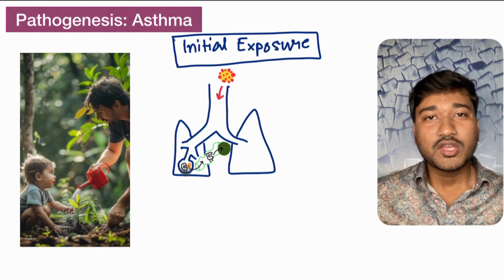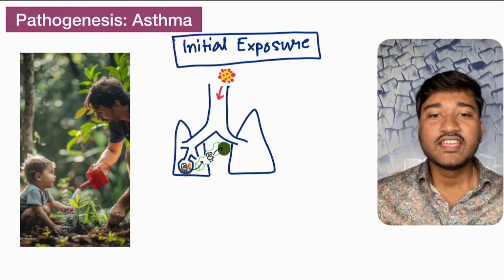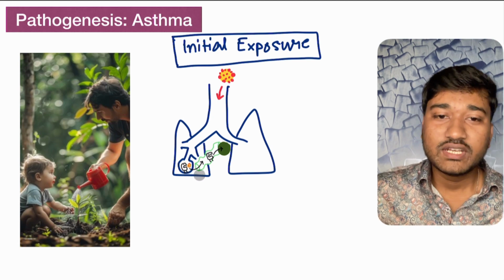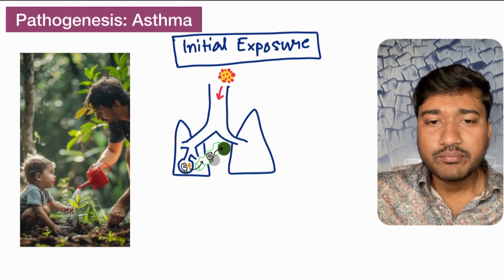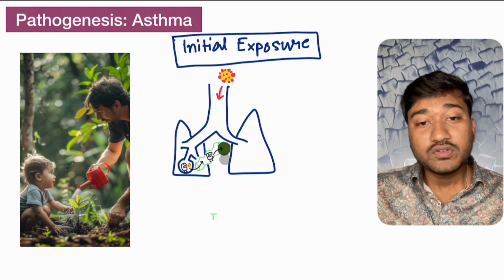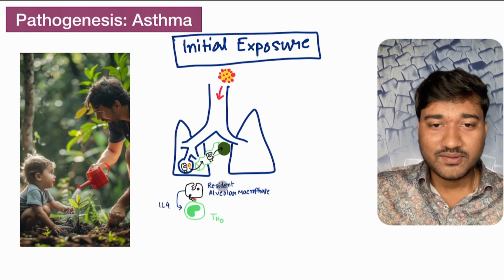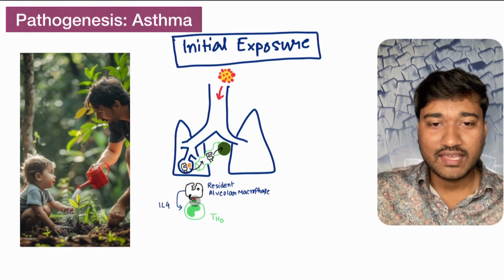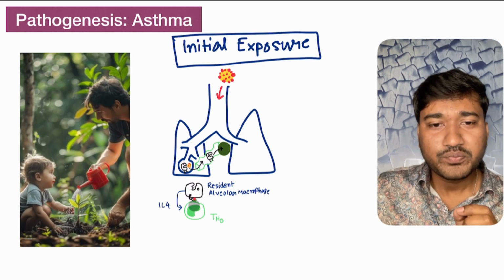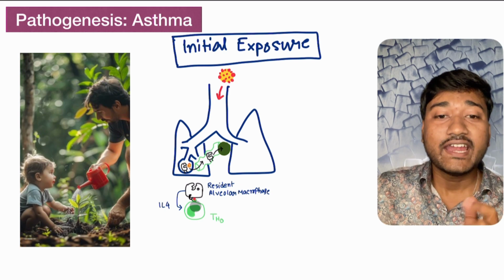And within the alveoli, we have a macrophage. This is called your resident alveolar macrophage. The duty of this macrophage is to eat this pollen, and they will eat it, and via the local lymphatic channel it will eventually go to the local lymph node. Within the lymph node, something is going to happen, remember here. So this is our resident alveolar macrophage. This macrophage, via the MHC class 2 molecule, is going to present this red molecule. This red is your pollen allergen or the pollen antigen.